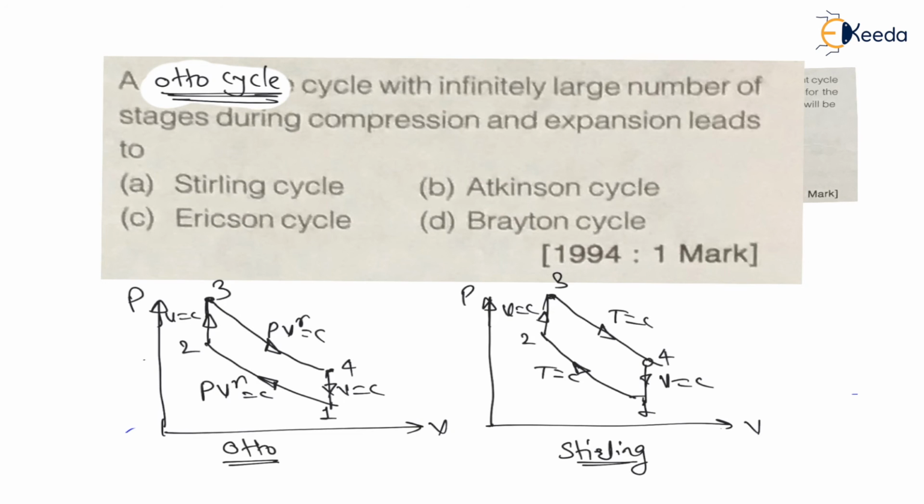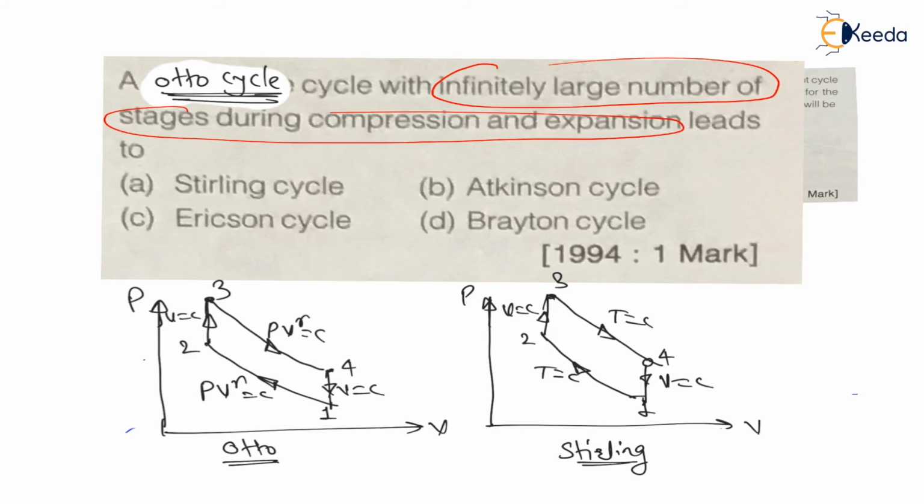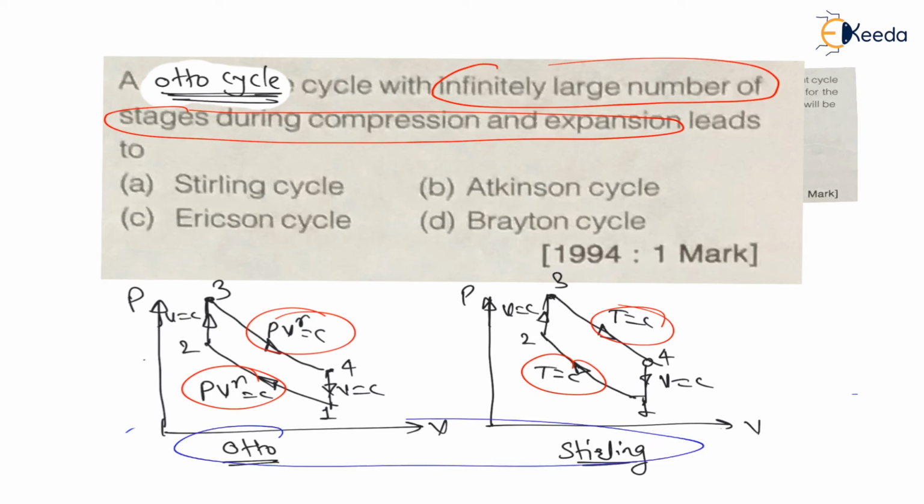This is the Stirling cycle. So with a large number of stages during compression and expansion, the reversible adiabatic process is replaced by a constant temperature process, then the Otto cycle leads to the Stirling cycle. If in the question they mention the Otto cycle, then the Otto cycle leads to the Stirling cycle.